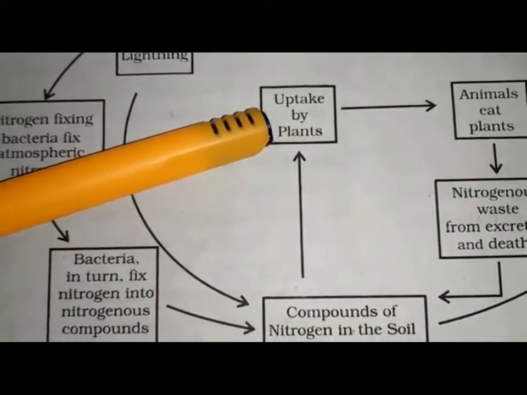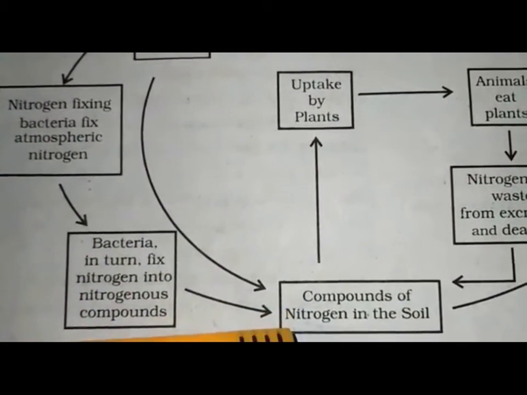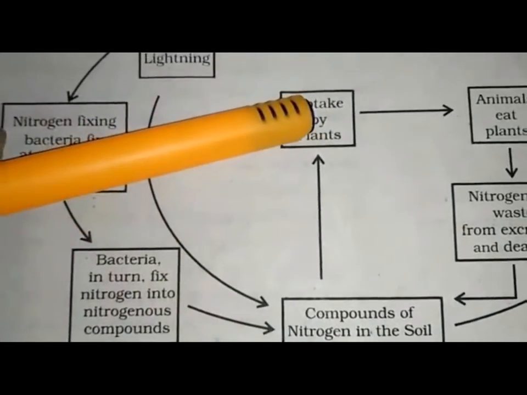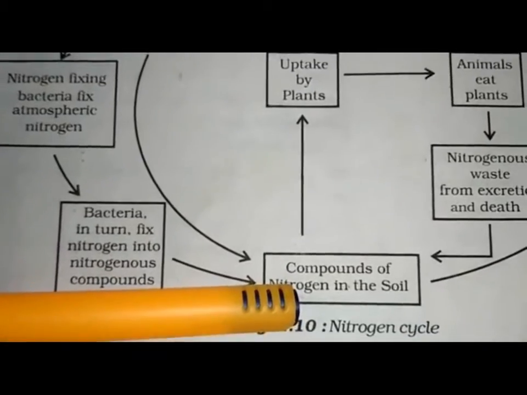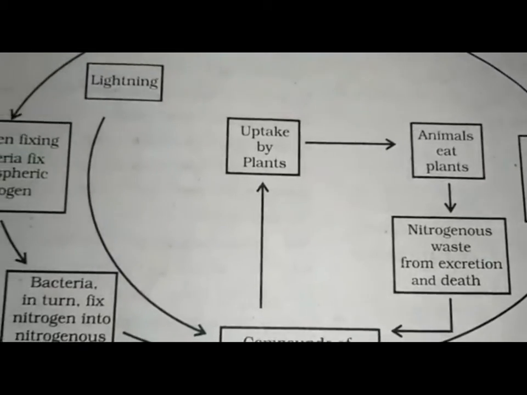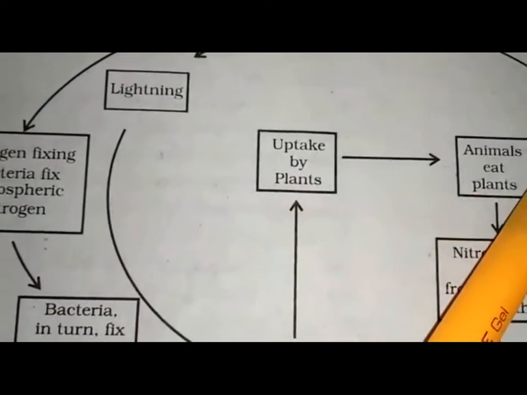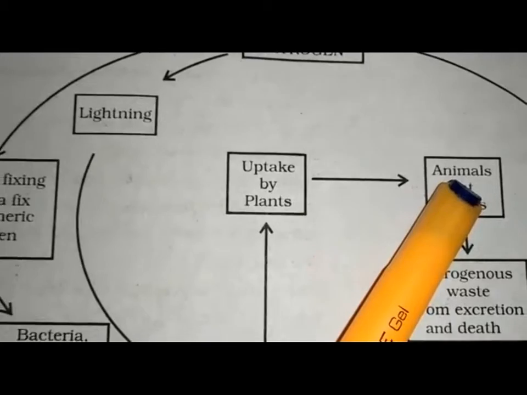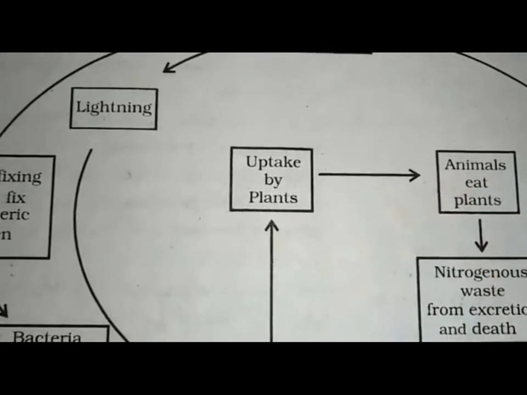The plants take compounds of nitrogen from the soil for their growth, absorbing the nitrogen compounds from the soil through their roots. The plants are eaten by animals as food, and animals convert plant protein into animal proteins.